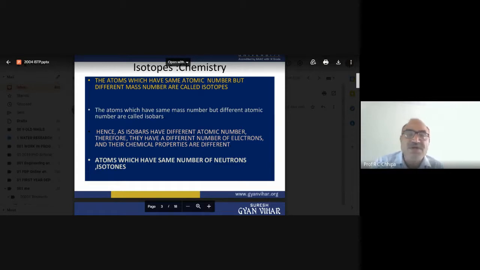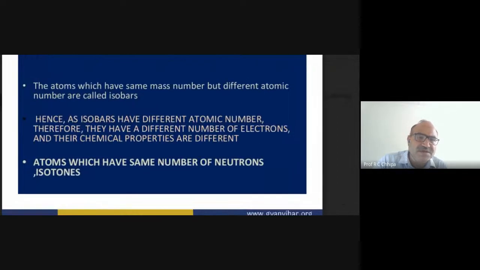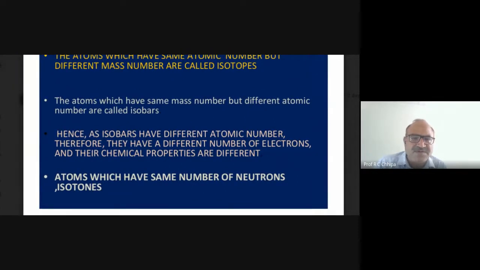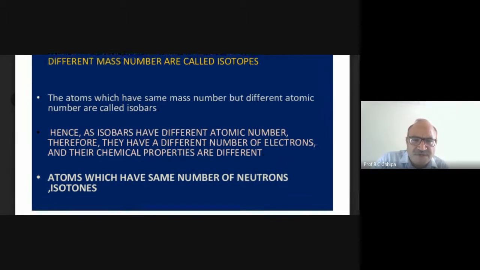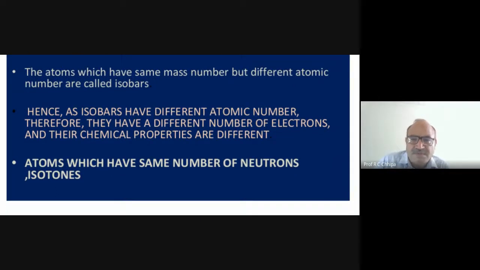Atoms which have the same mass number but different atomic number are called isobars. Hence isobars have different atomic numbers, therefore they have a different number of electrons also, and their chemical properties are also different.